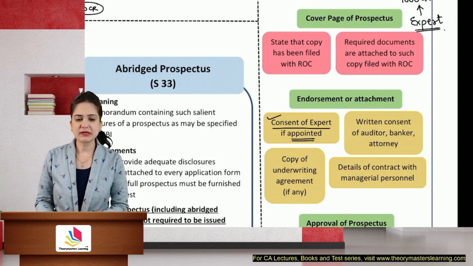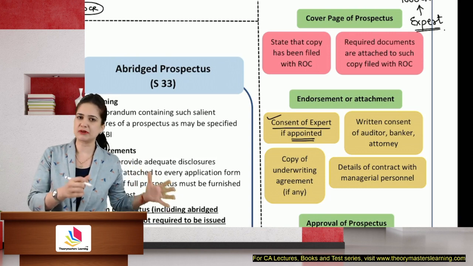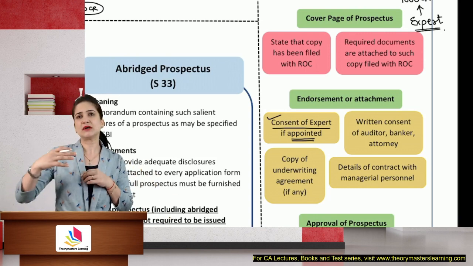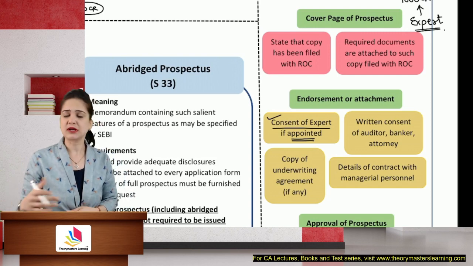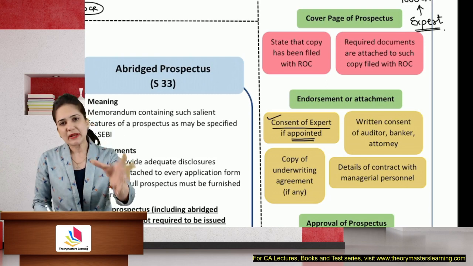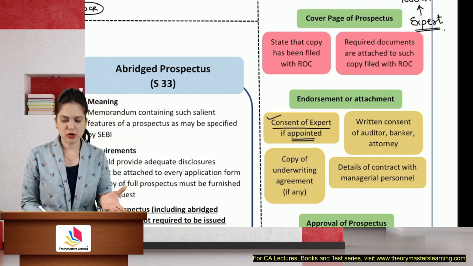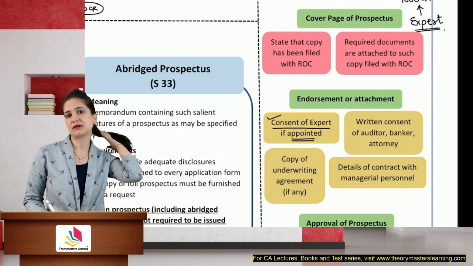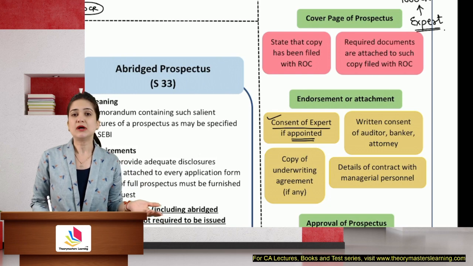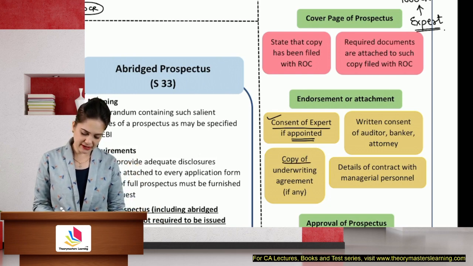Now, expert says that yes, the project is very good, dam should be constructed, these are the villages that will be benefited, this is the environmental impact, this is how the company is going to earn, they are going to make profit. So if an expert gives his opinion, the public will trust the company more. So that is why we obtain consent of an expert. Yes, he will act as an expert, he will give advice, his report will also be, the extracts will be published in the prospectus.